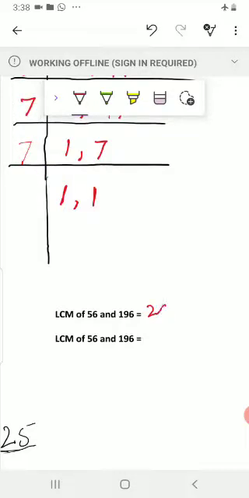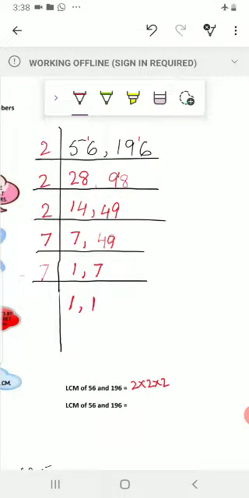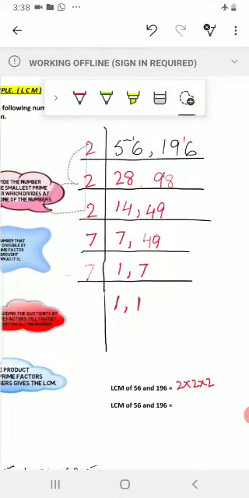There are 3 2's, so 2 multiplied by 2, multiplied by 2, and then 7 multiplied by 7. So 3 times 2, and 2 times 7.